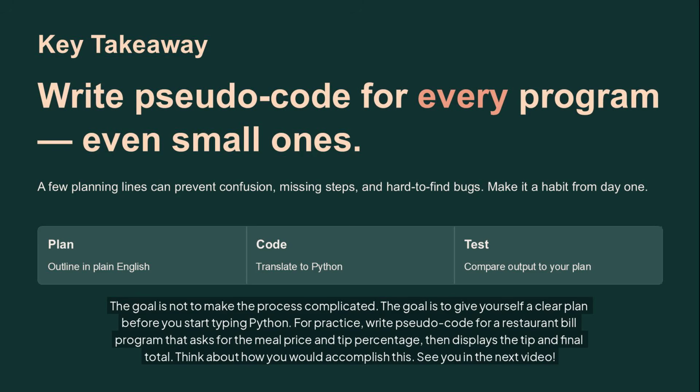For practice, write pseudocode for a restaurant bill program that asks for the meal price and tip percentage, then displays the tip and final total. Think about how you would accomplish this.